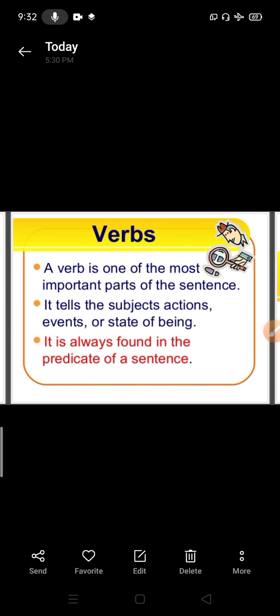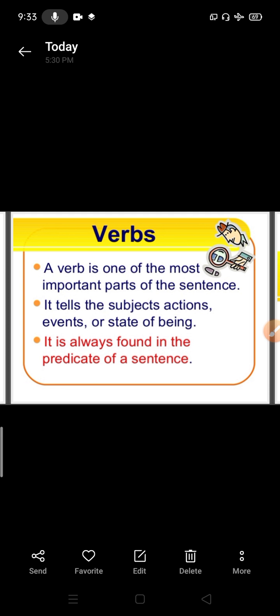So, first of all, a verb is one of the most important parts. Yes, we know that without a verb, a sentence cannot be completed. If a sentence is without a verb, then it could not be termed a sentence.